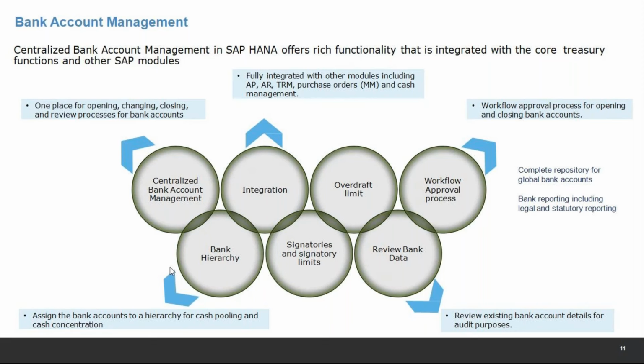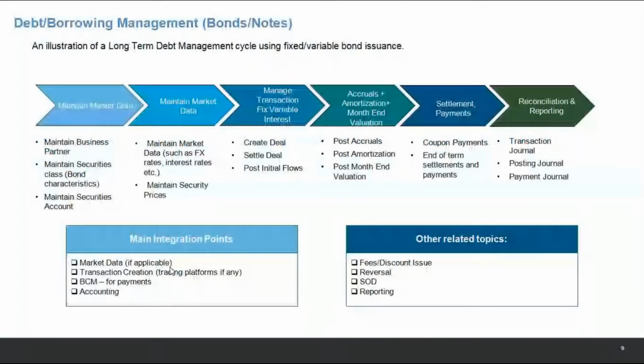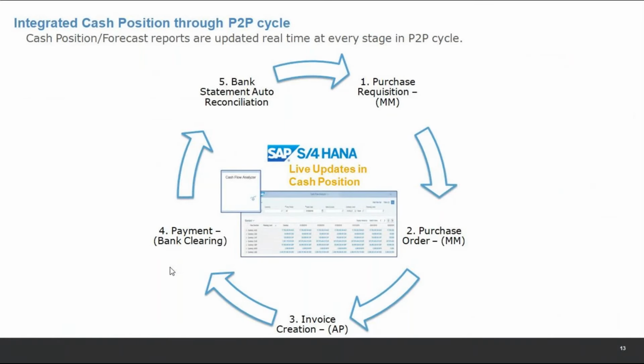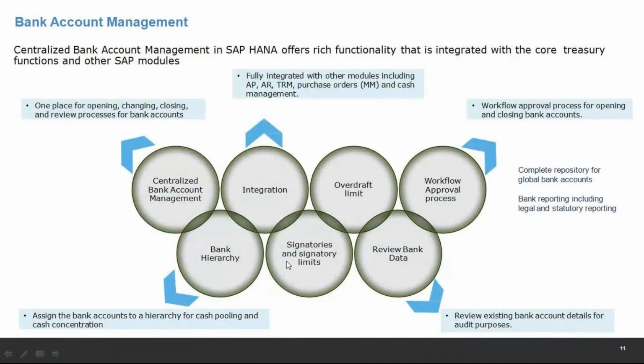We can use this for creating, and we can assign different account types. I don't think it was there in ECC, I don't completely remember, but we can classify the accounts as AR account, AP account, treasury account. Think, if we classify these accounts, in my cash flow analyzer these accounts come. I can pull a view just for my AP account separately, just for my AR account separately, just for my treasury account separately, or all together into one.